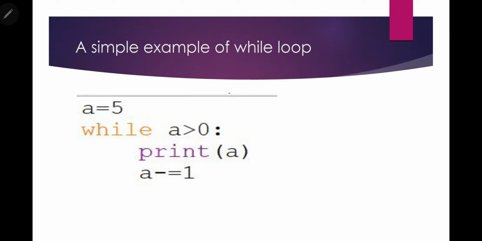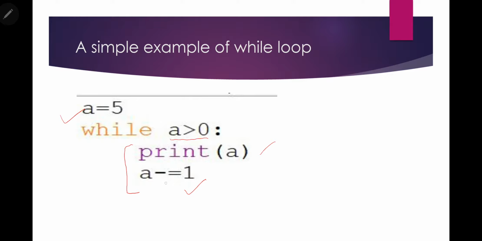Now let us discuss a simple example of while loop. Here is one code. First we have taken one variable a, and a has been assigned the value 5. Then we have the while loop: while a greater than 0. So here our condition is a greater than 0. A should be greater than 0. Then in the body part we have two instructions, or you can say two statements. The first statement is printing the value of a, and in the second statement we are decrementing the value of a by 1.